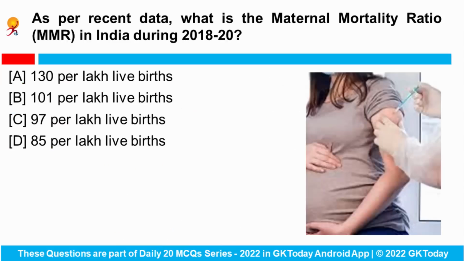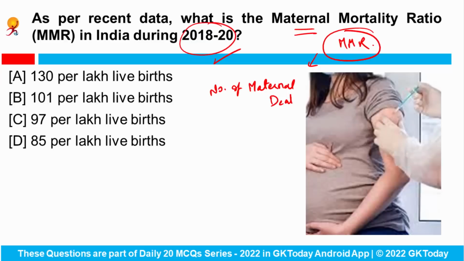Next is, as per the recent data, what is the maternal mortality ratio in India during 2018 up to 2020? First of all, what is MMR, meaning maternal mortality ratio? This is the figure of number of maternal deaths per 1 lakh live births. Okay, so this value is called MMR, and as per the social bulletin that has been released by the